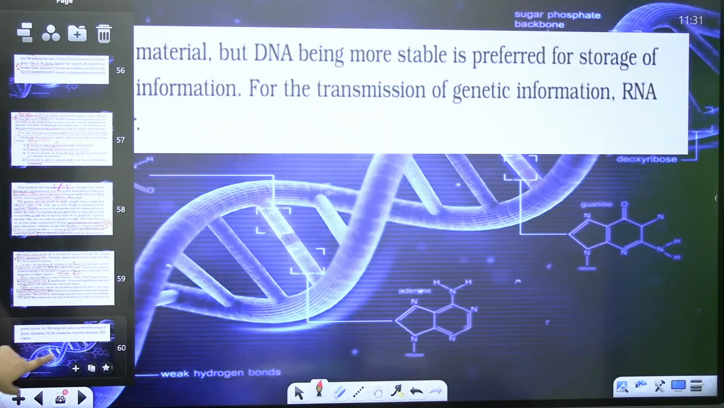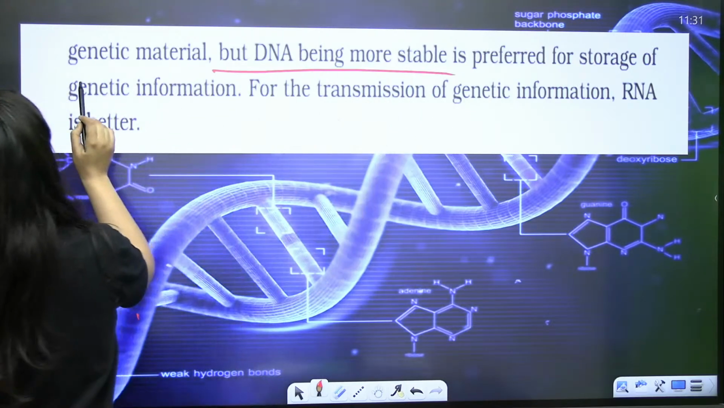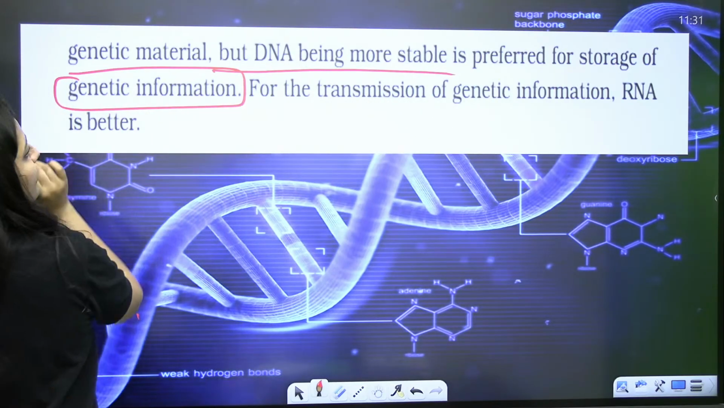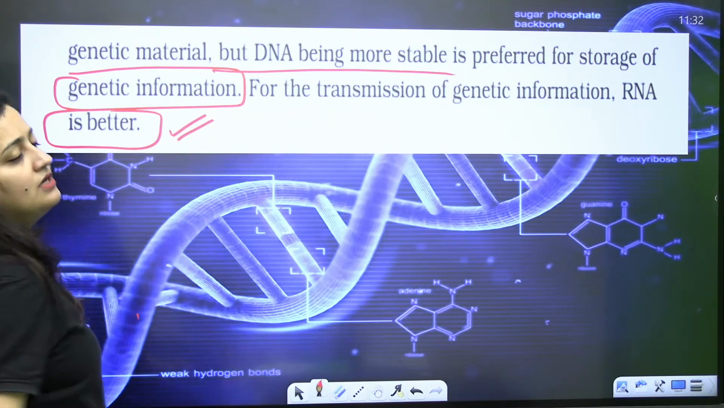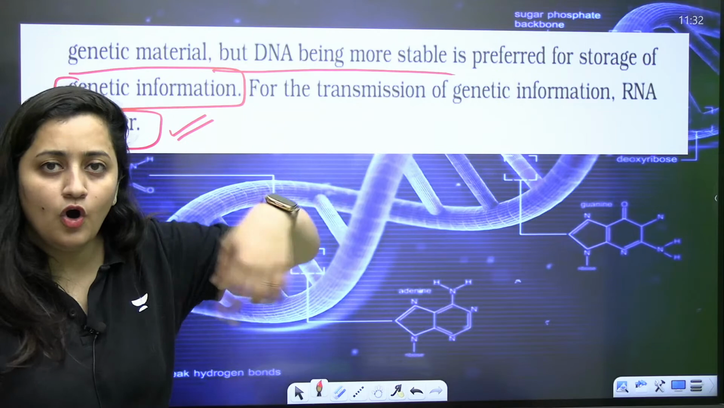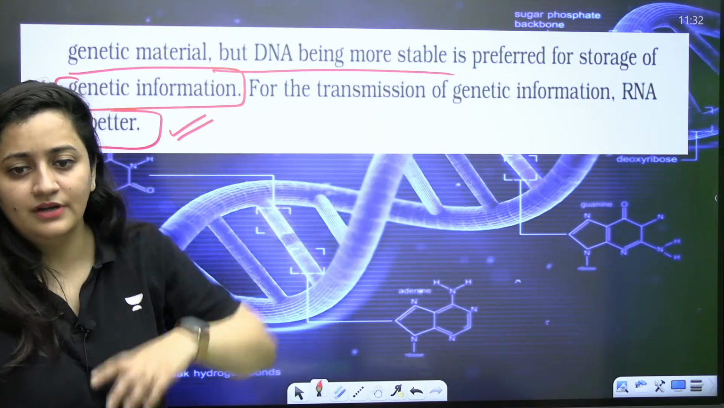So both DNA and RNA can work as genetic material, but it is the DNA which is more stable, preferred for storage of genetic information. For the transmission of genetic information, RNA is better. And even all that protein and their evolution revolves around your RNA.